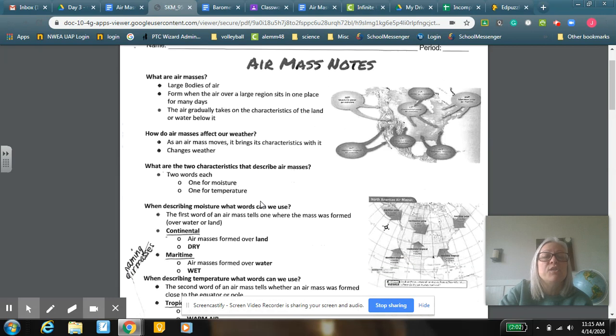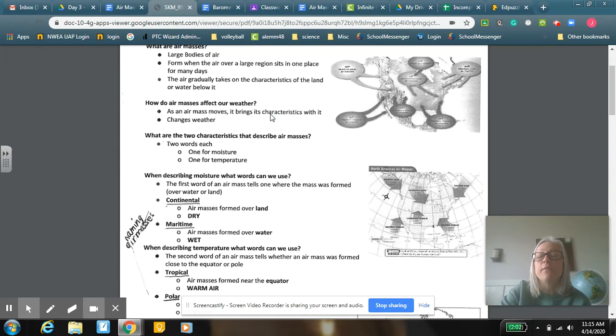The next question here says, do air masses affect our weather? Yes, they absolutely do. Those different air masses change our weather as they move through. If it's over, say, a polar region, obviously the air is cooler. So if it comes down, like they say, those polar vortexes, that would obviously change our weather here. We know that. We've had that happen several times in the wintertime. It will bring that colder weather with it, so it will affect our weather.